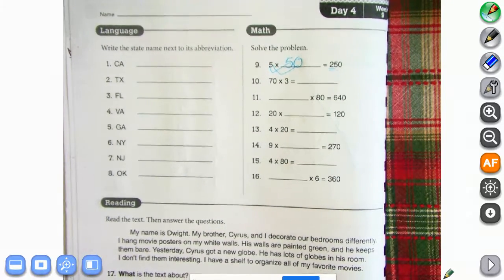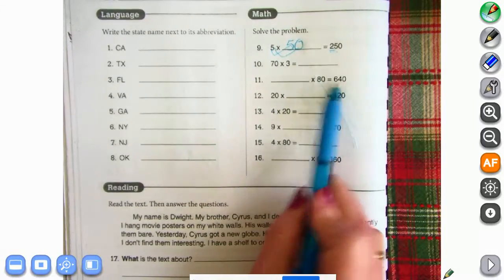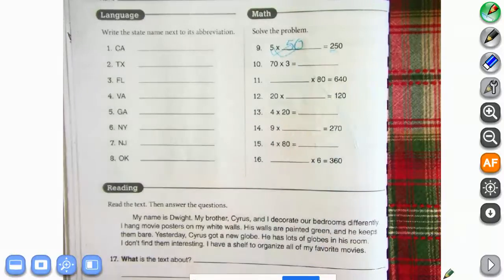Okay, you're kind of reversing it. This one, you're just going to straight multiply. But on these, what would get you to 64? What would get you to 12? On the bottom,